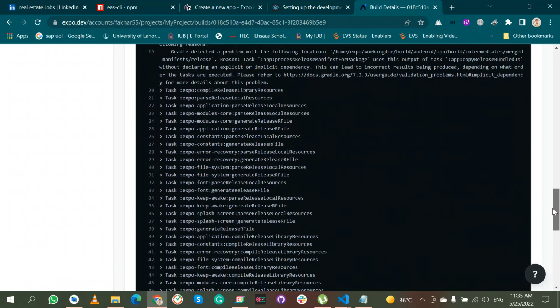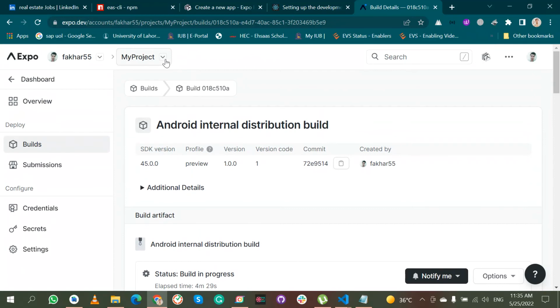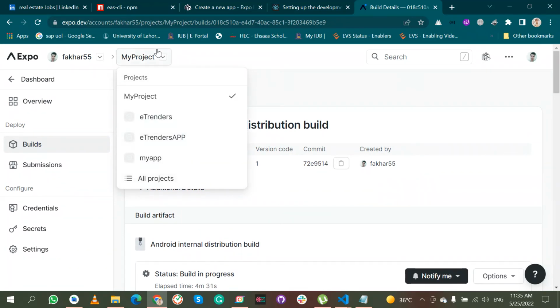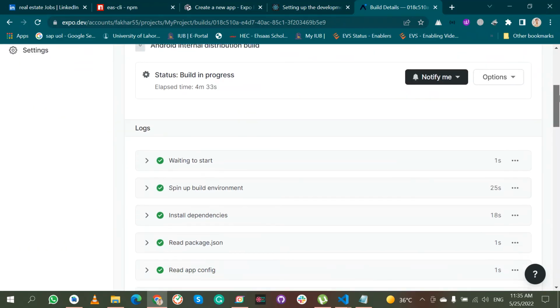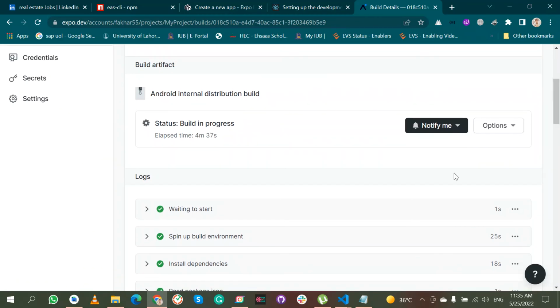The overall progress you can see here. Don't worry about that, we are just on it.